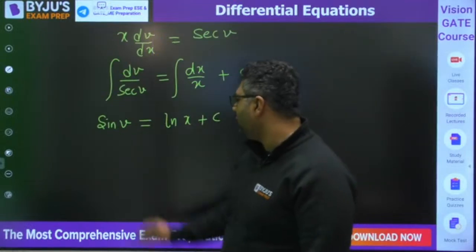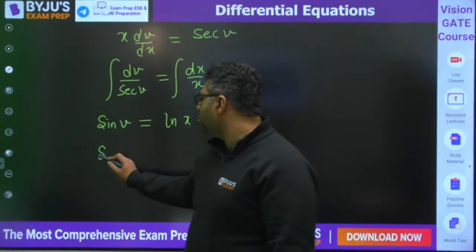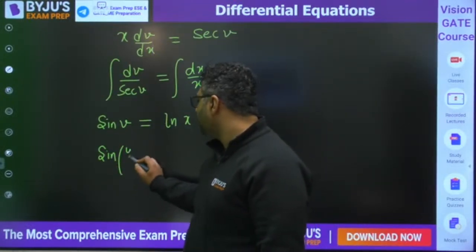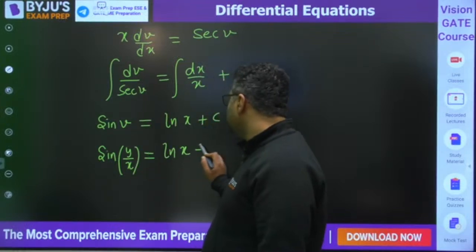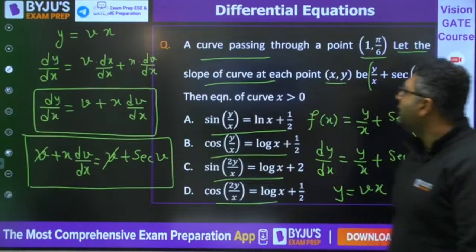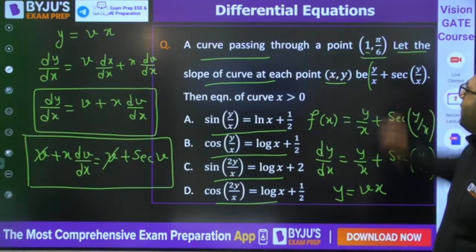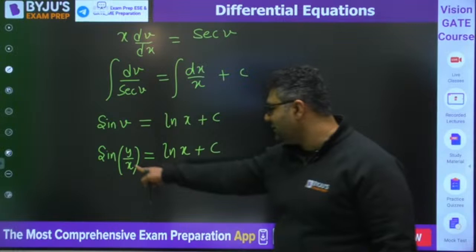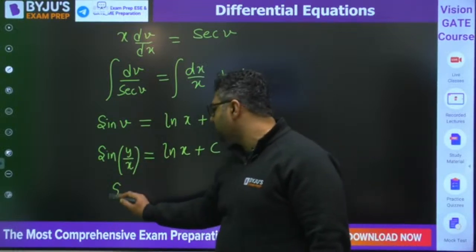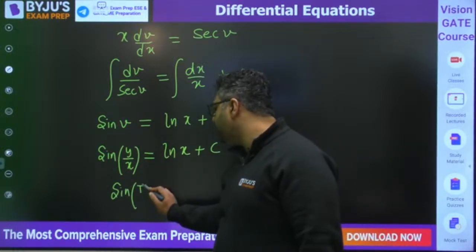V is y by x. Okay, and when you are going to say sin y by x is equal to ln x plus c, they said that there is a point (1, pi by 6). So when you put x equals 1 and y as pi by 6, it would come out to be sine pi by 6.